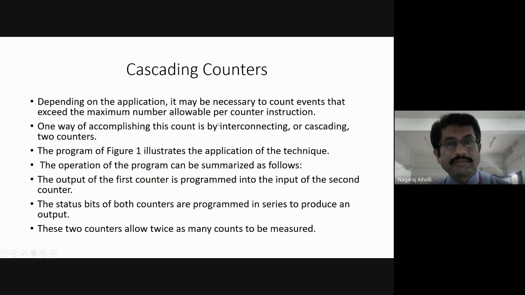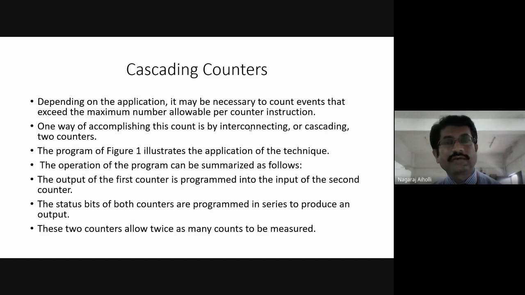Depending on the application, it may be necessary to count events. Some applications require the count to be less, but for some applications we require larger count values. So we have to see the application, and accordingly we have to use the counters.